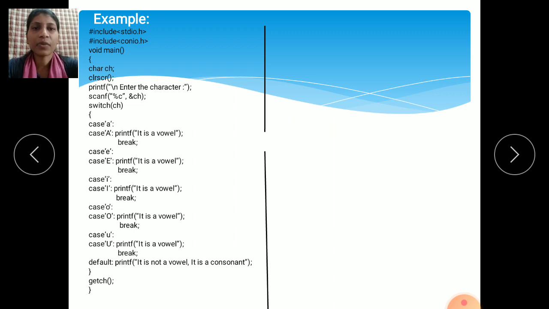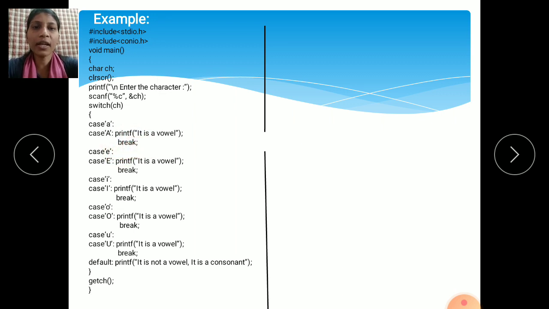Like this: case 'a', small a. See here the format to write any single alphabet: always write a single alphabet in single quotes. If you are using strings, meaning a word or any message you want to print on the monitor screen, you write it in double quotes. If you are writing a single alphabet or character, the format is single quotes. Okay, see, case 'a' is in single quotes, then a colon, otherwise case 'A'.